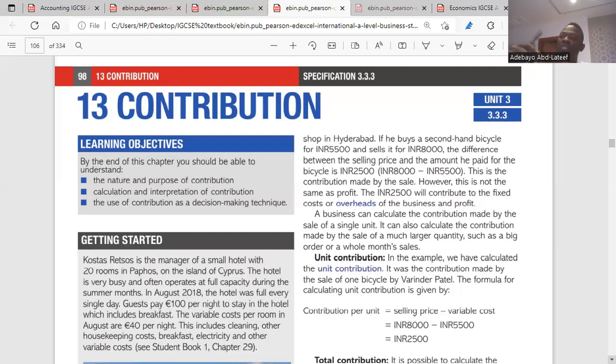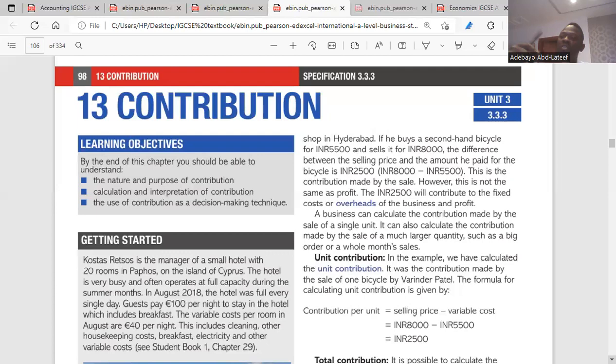We have unit contribution, which is SP minus VC, multiplied by the number of units sold. That means you sold 100 units. That's total contribution. And another formula is total revenue minus your total variable cost. So how do you get your total revenue? Your total revenue is price multiplied by the quantity sold. If the price of a unit is 15, and you are selling 100 units, that is your PQ, that is your total revenue. Then your total variable cost is what?